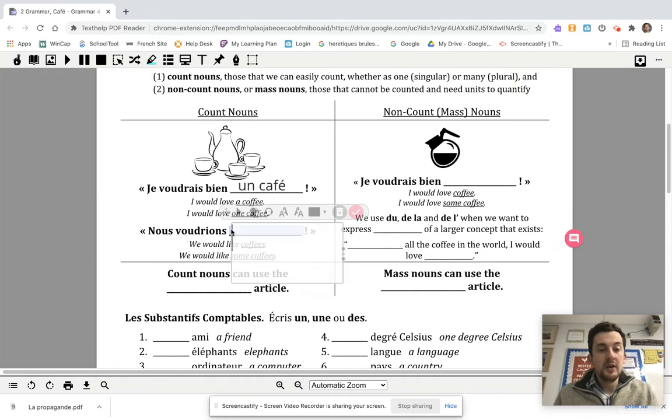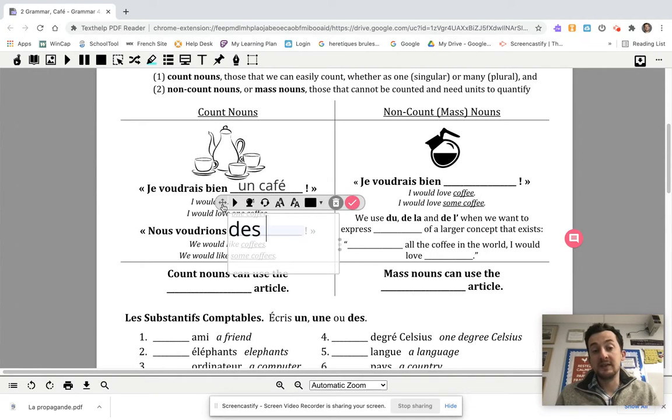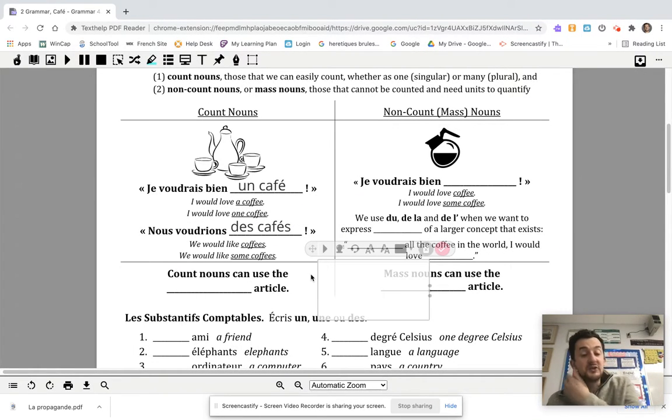D'accord? You could also say, nous voudrions des cafés. We would love some coffees. D'accord? Now, this can be translated 2 ways as well. It could be, we would like coffees.